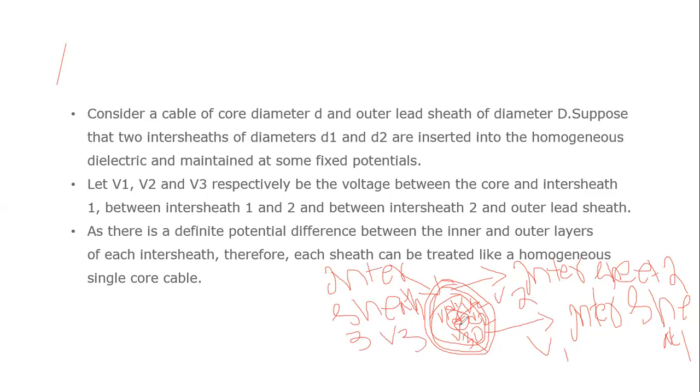V1 means the voltage between the core and the first layer, V2 is the first layer to the second layer dielectric, and V3 is the second layer to the outer lead sheath.